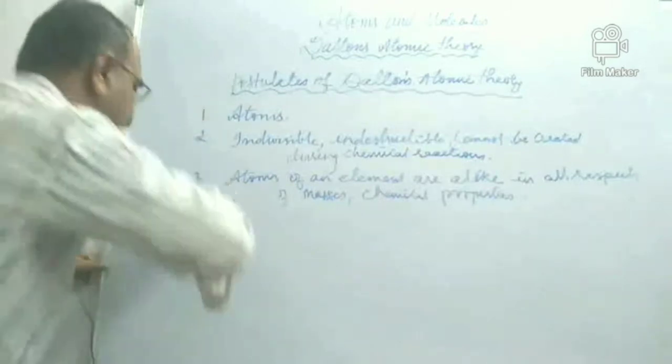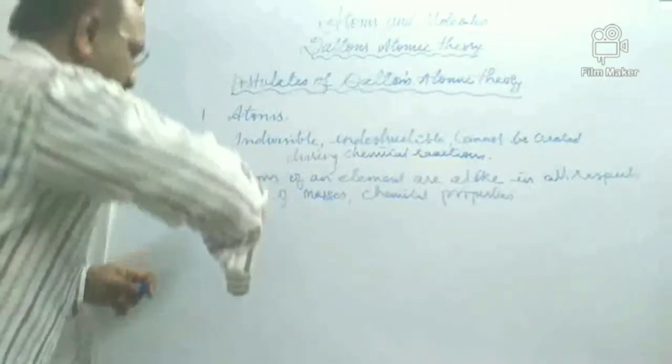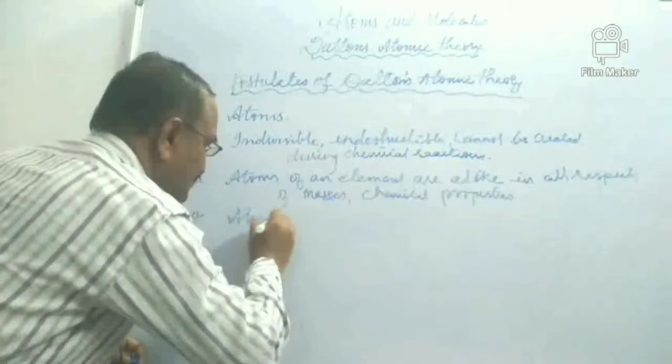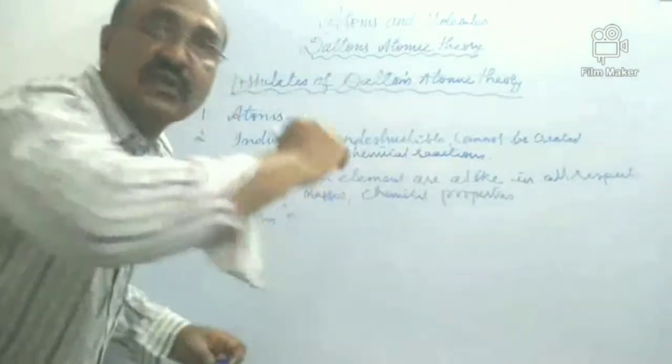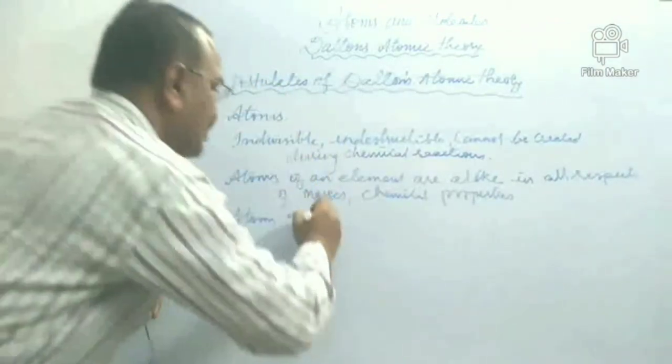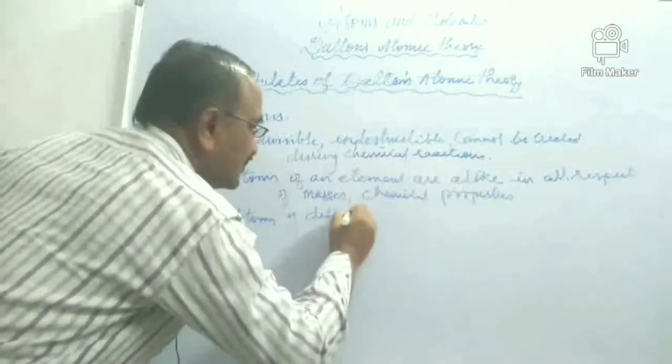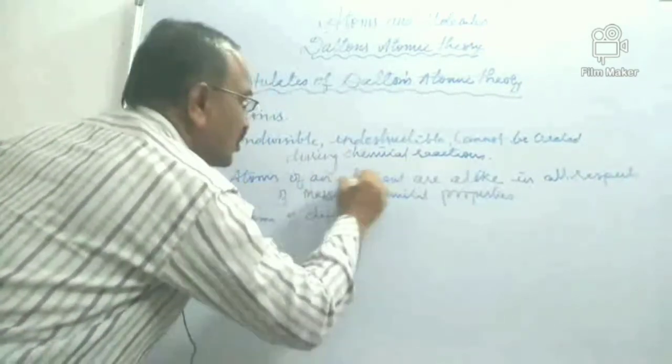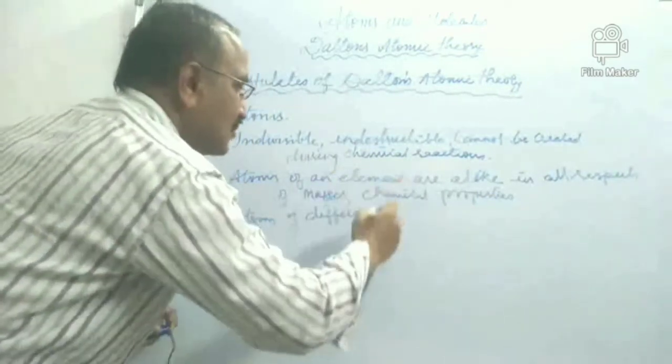Good. So the fourth postulate: atoms of different elements. This was about the same element, where they are alike.